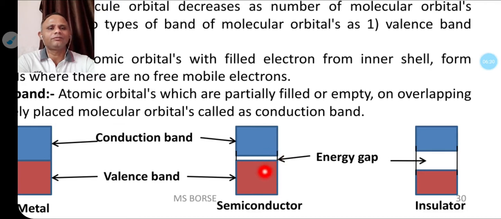That means electrons from the valence band easily cross this energy difference and go into the conduction band. That's why semiconducting material shows conductivity at high temperature. Due to the increase in temperature, electrons from the valence band go into the conduction band. That's why semiconducting materials are poor conductors of heat and electricity.